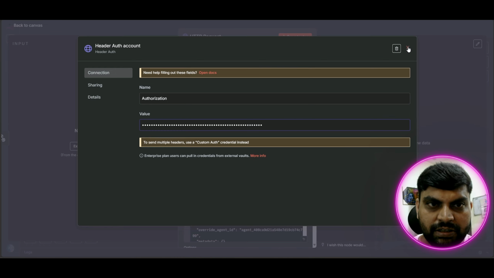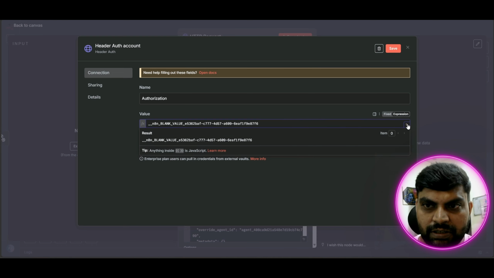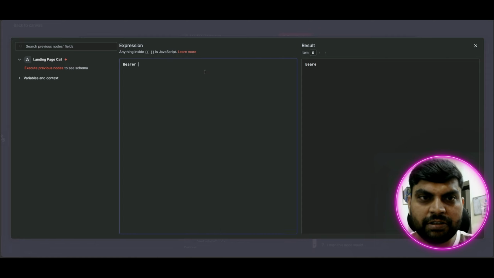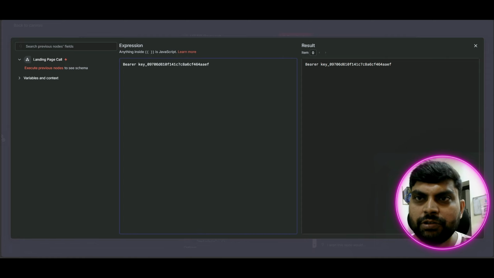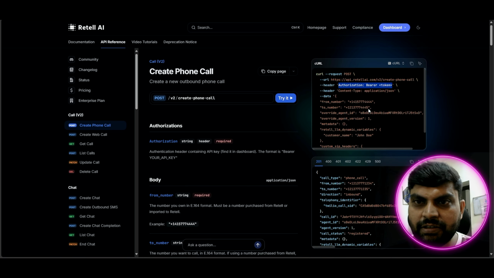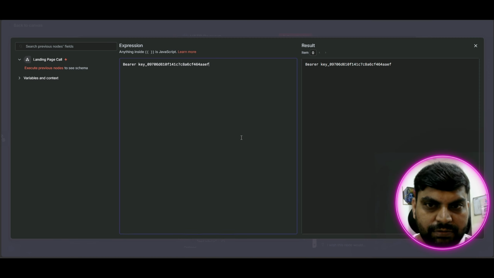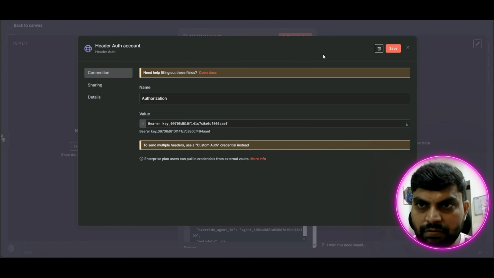Let me open it here: expression, edit it. You need to put it in this format, bearer and then the token. This is the token authentication format, bearer token, so you need to give it in this format. I am just saving it.